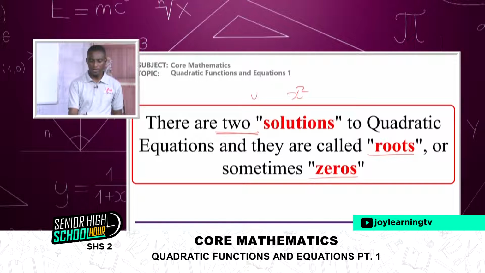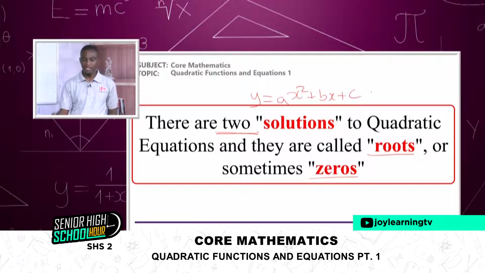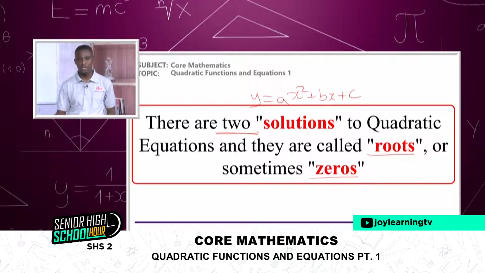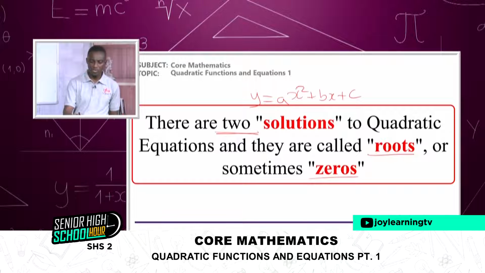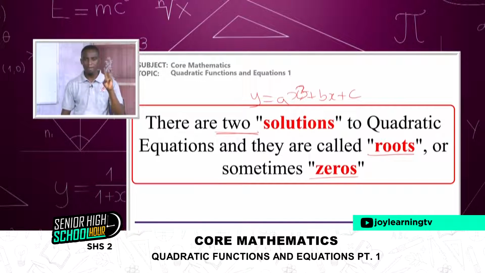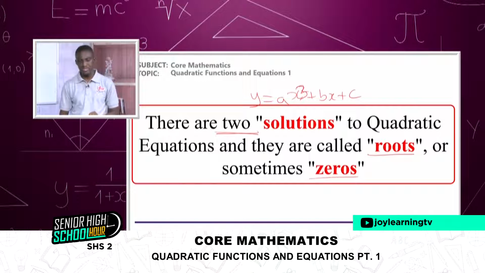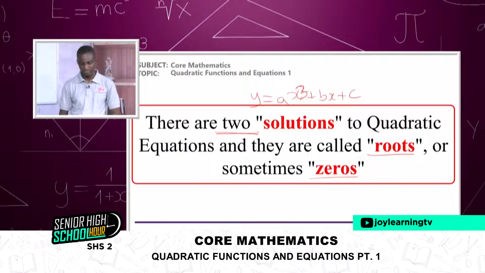So if I give you y is equal to ax squared plus bx plus c, and you equate this function to 0 and solve it: if the power goes to 3, which we call cubic, then we'll get 3 possible solutions. If the power is 1, which is linear, then you have only one solution.